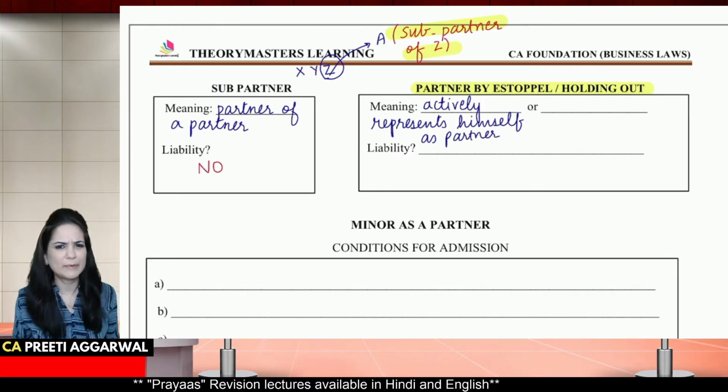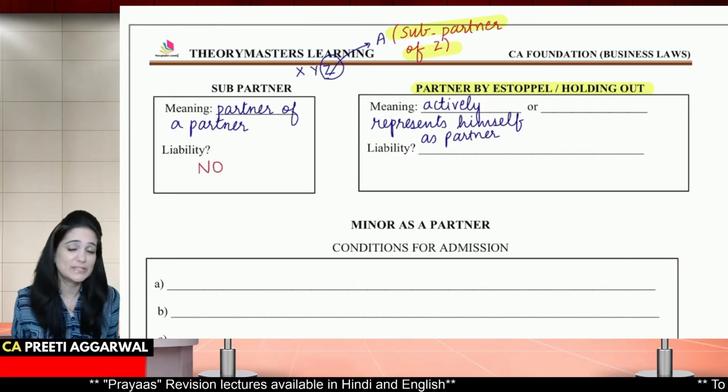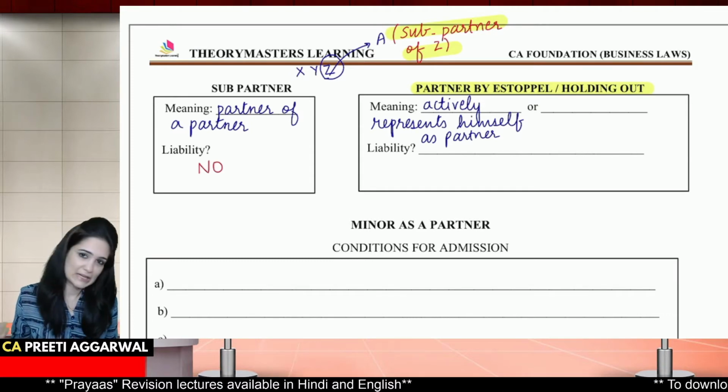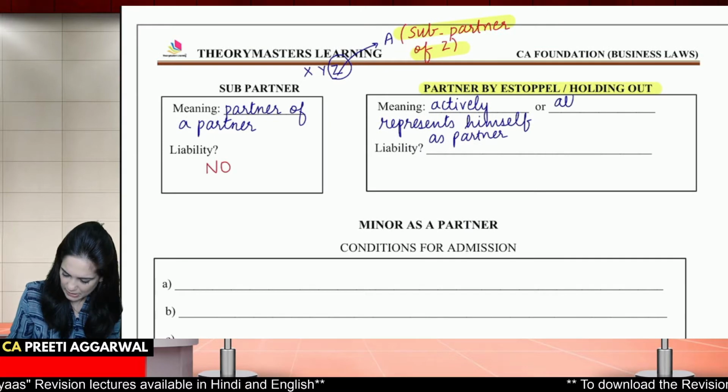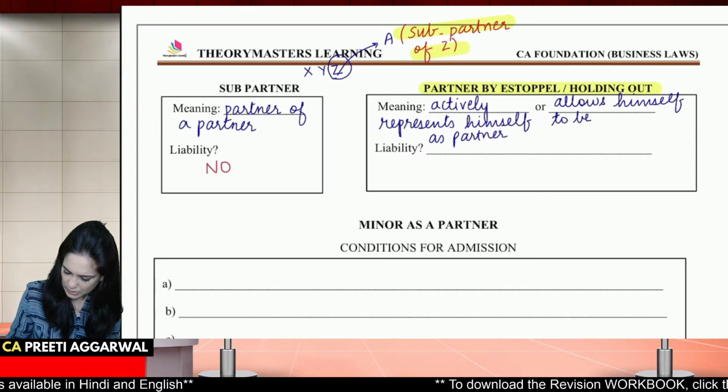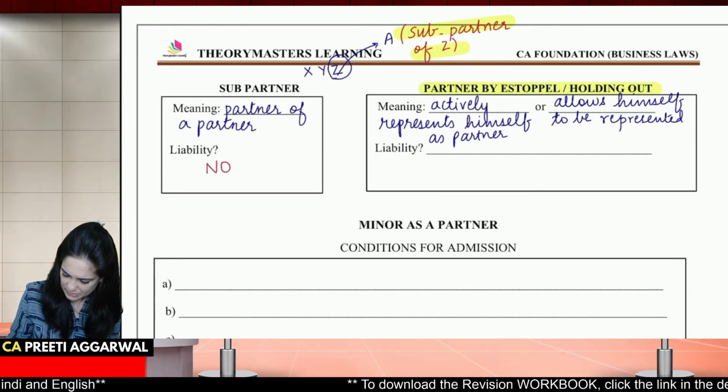He says, I'm a partner, I'm a partner, even though he is not. Or he allows himself to be represented as a partner.